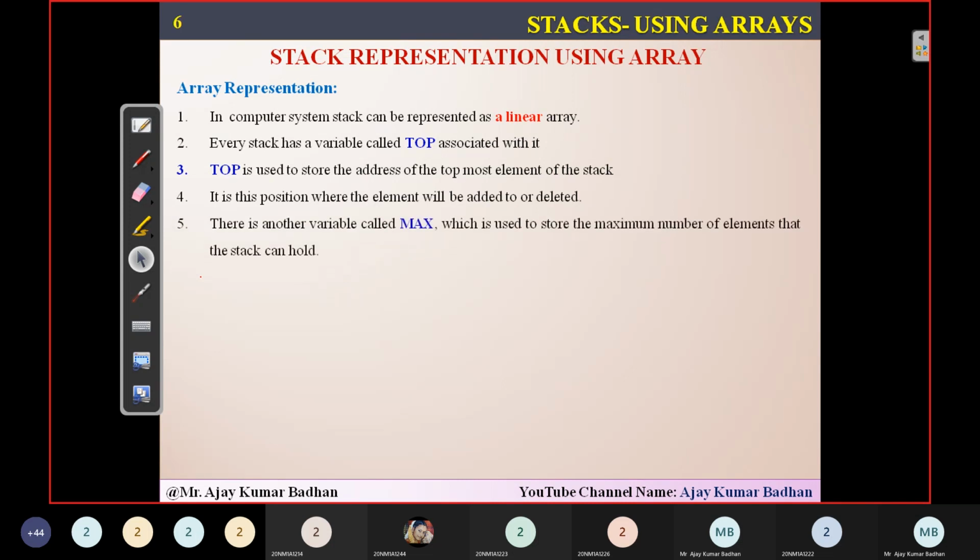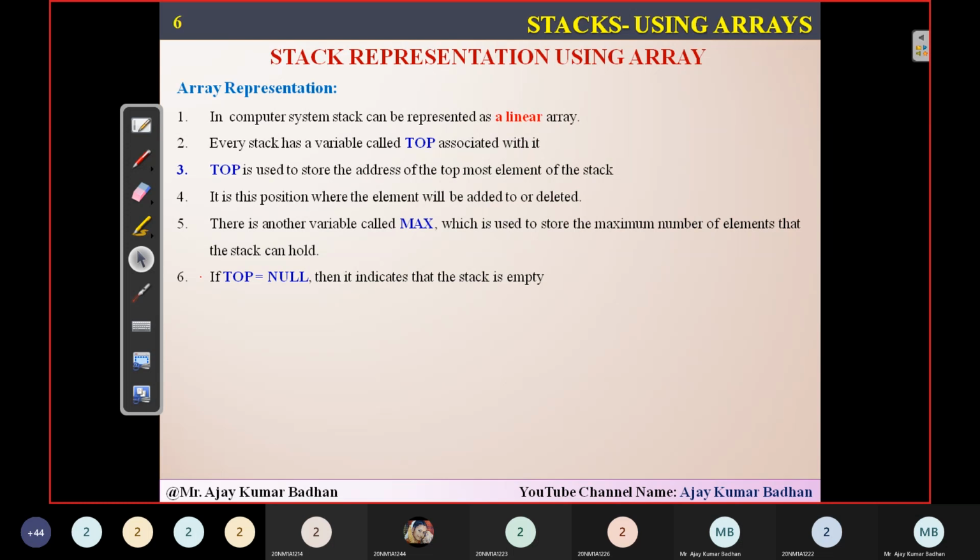Apart from that, we have another variable, which I have also explained to you: max. It will store the maximum number of elements in that particular stack, and we represent that as max minus 1. Now, this is the condition which I have shown you using an if statement. If top is equal to null, what does that mean? There are no elements present in the stack, isn't it? Top equal to null means there are no elements.